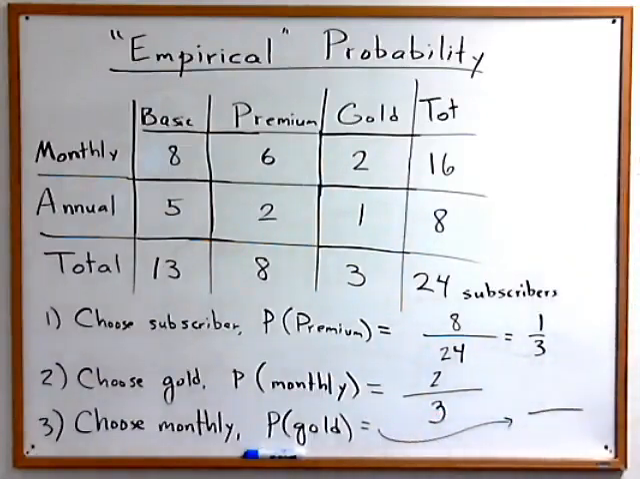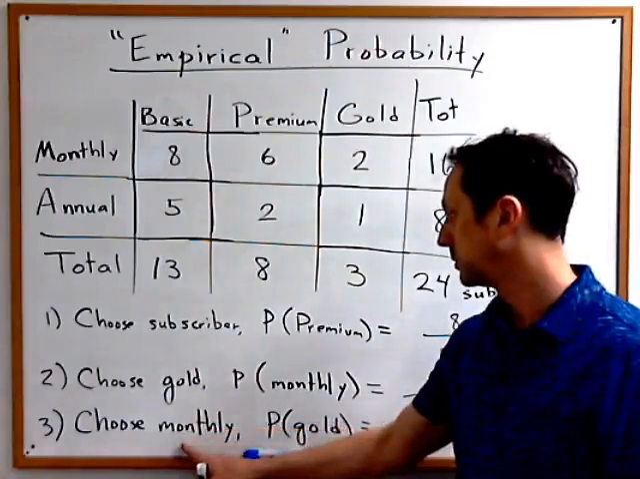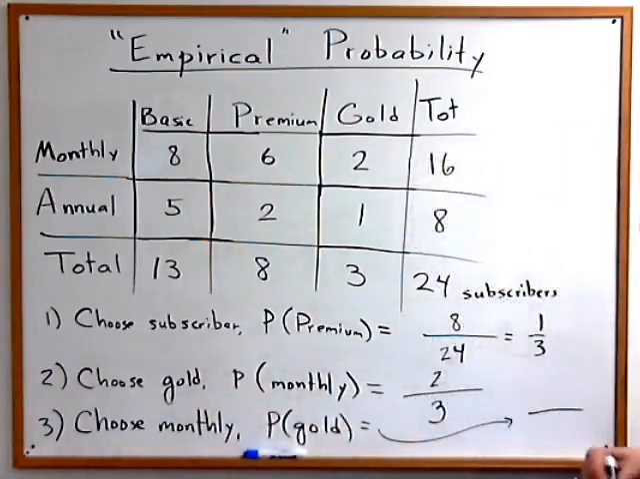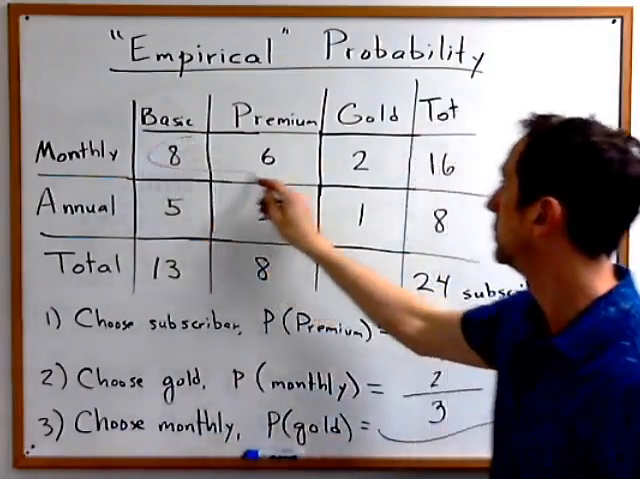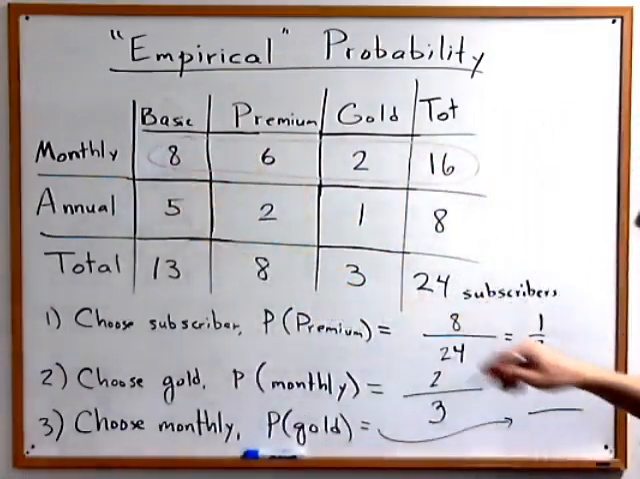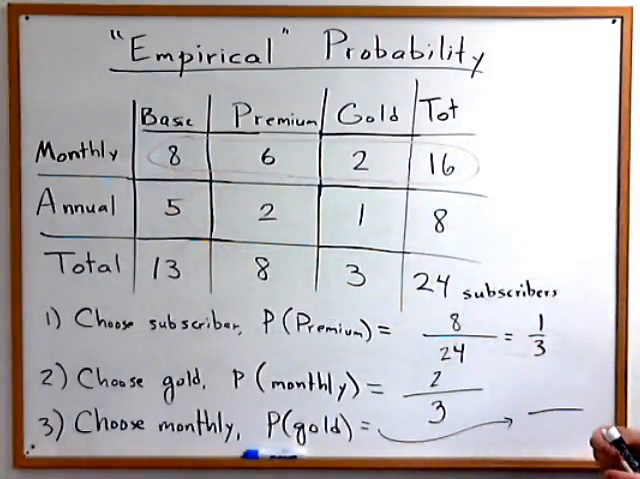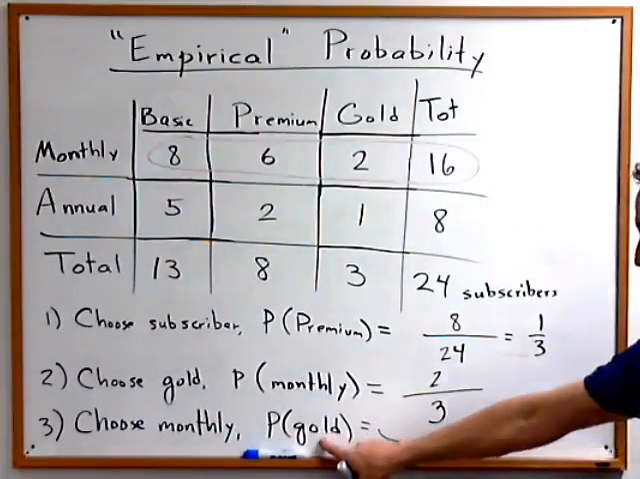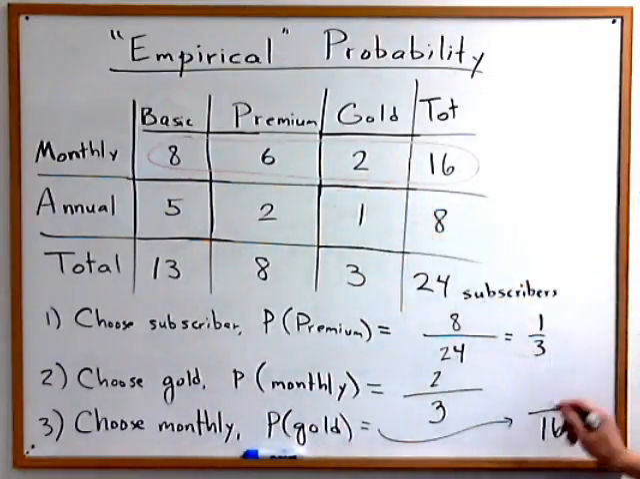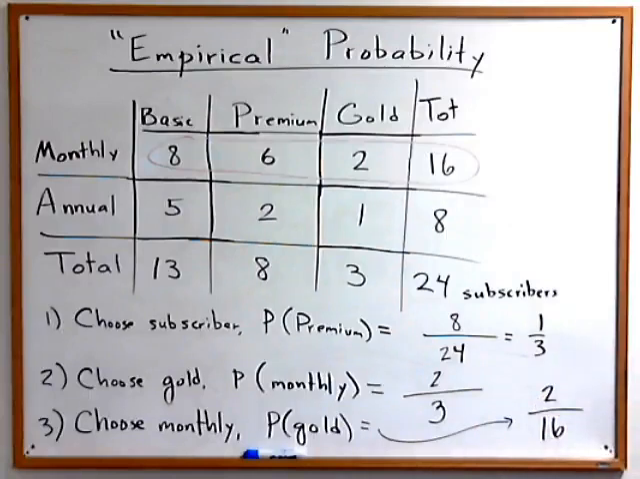It's going to be a fraction. What goes on the bottom of that fraction? The number of monthly members. We're choosing from among monthly members, and the monthly members are the first row. We're choosing from among all the monthly members, of which there are 16,000. And out of those 16,000, how many of them are gold? 2,000. So we ended up counting the same 2,000 people as before, but this time we're taking them out of a different pool. So we end up with a different probability.